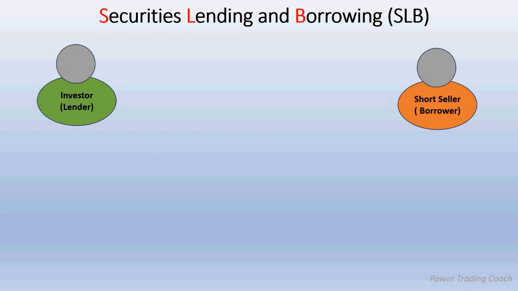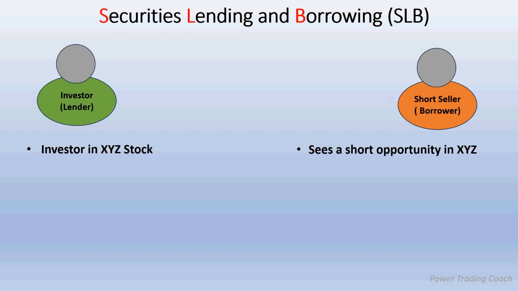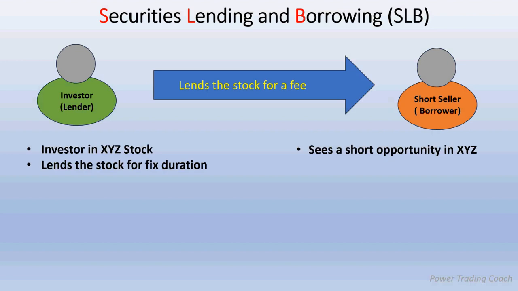These two people are looking for opportunity from a falling stock. The investor is holding the XYZ stock. The short seller sees a short opportunity in XYZ because the stock is going down. Now the investor will lend the stock for a fee to the short seller for a fixed duration, whereas the short seller borrows the stock from the investor.